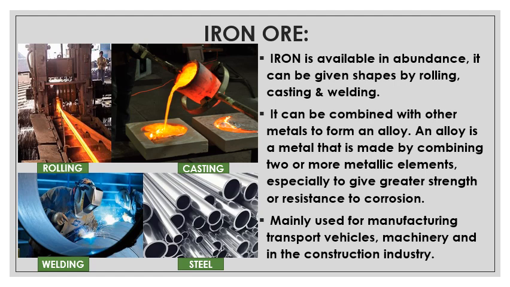Moreover, iron can be combined with other metals to form an alloy. Now what is an alloy? An alloy is a metal that is made by combining two or more metallic elements. Why are they combined? To give greater strength or resistance to corrosion. For example, you can see steel over there.